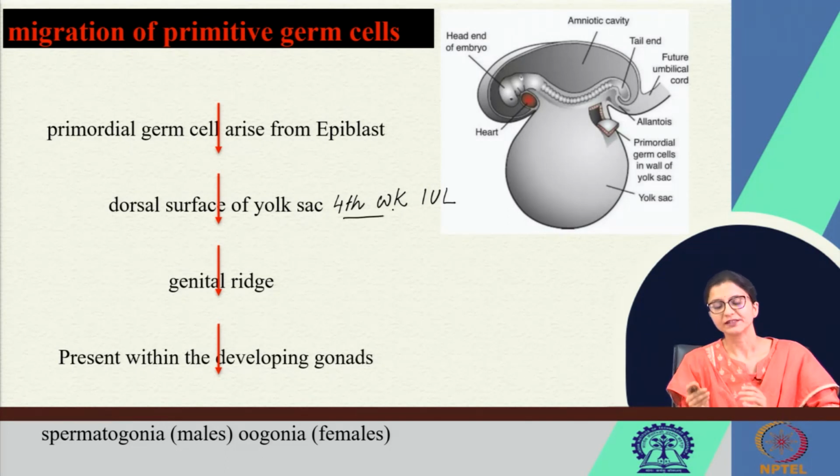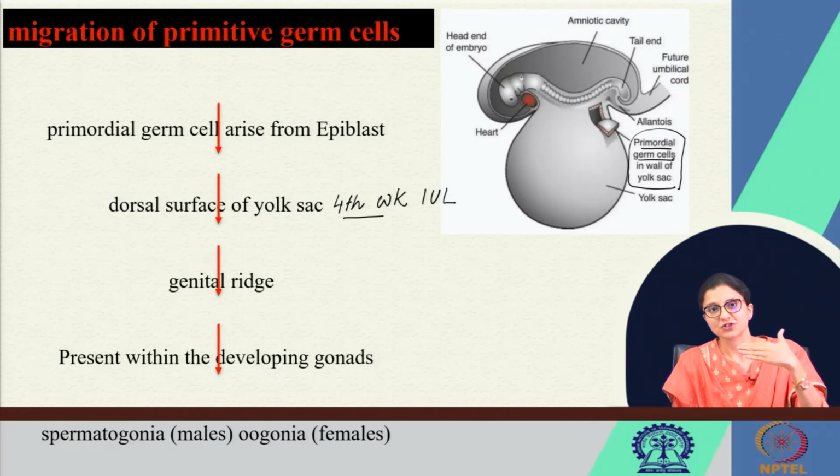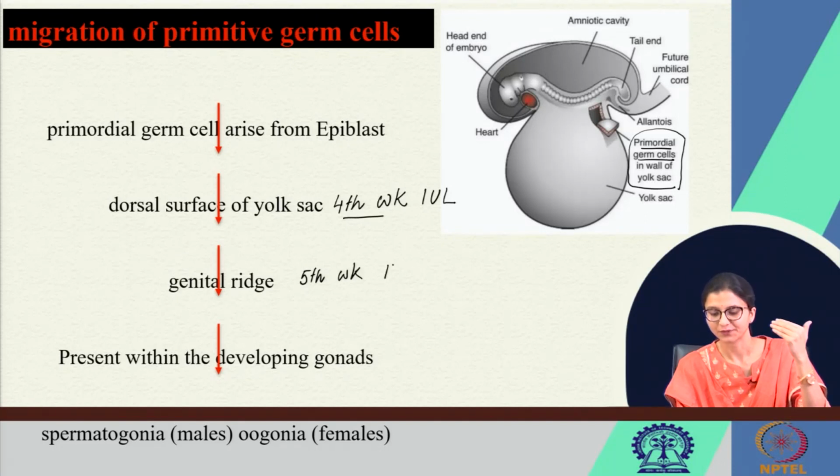These are primordial germ cells. Then they reach the genital ridge at the 5th week of intrauterine life, right?